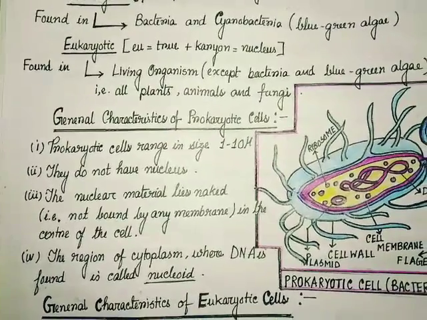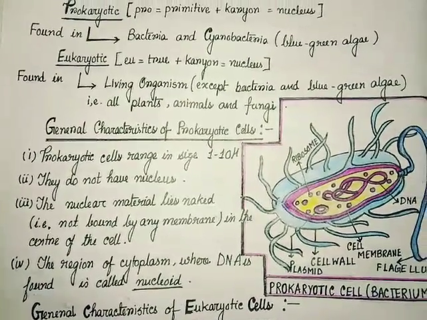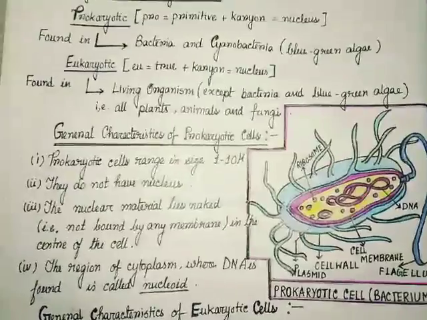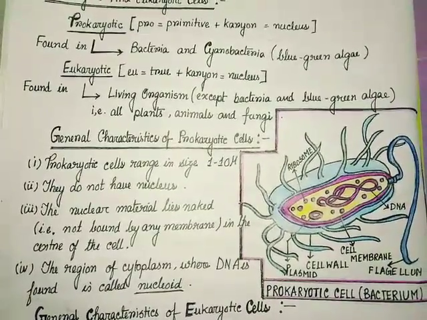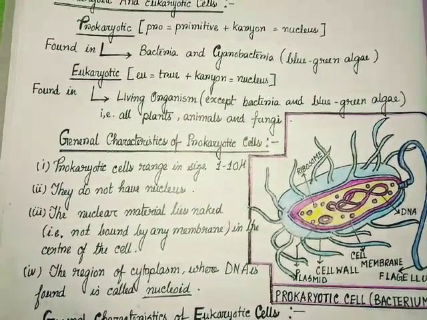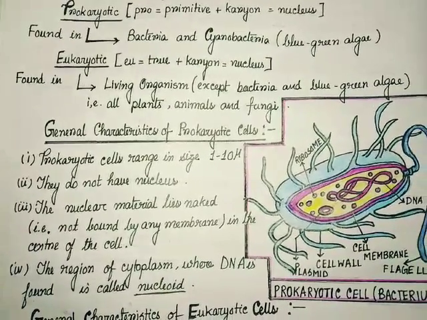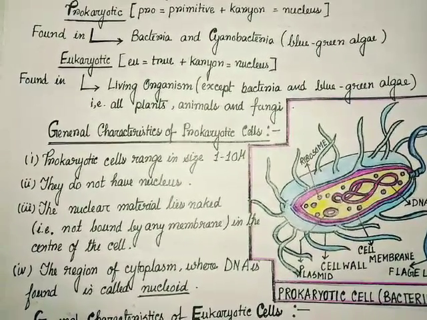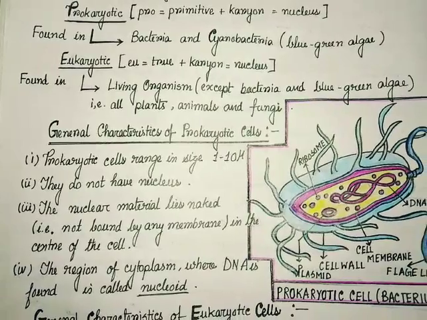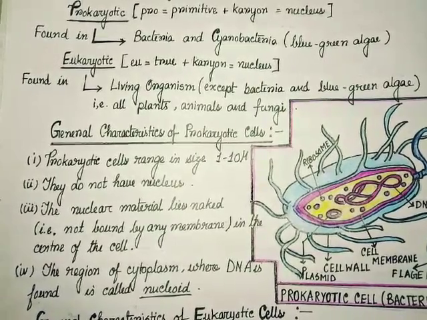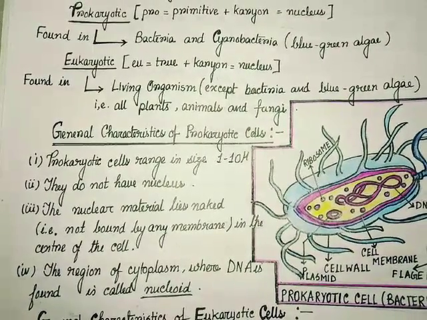Here the DNA is not bound in any membrane, it is free. The DNA is circular. The DNA is not associated with histone proteins, and cells are haploid.